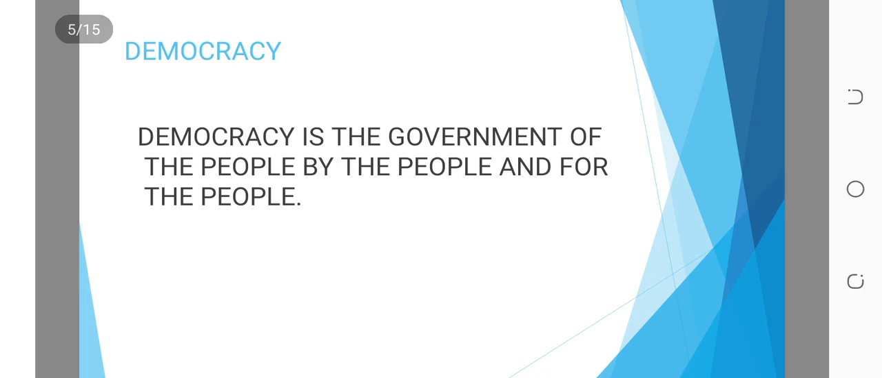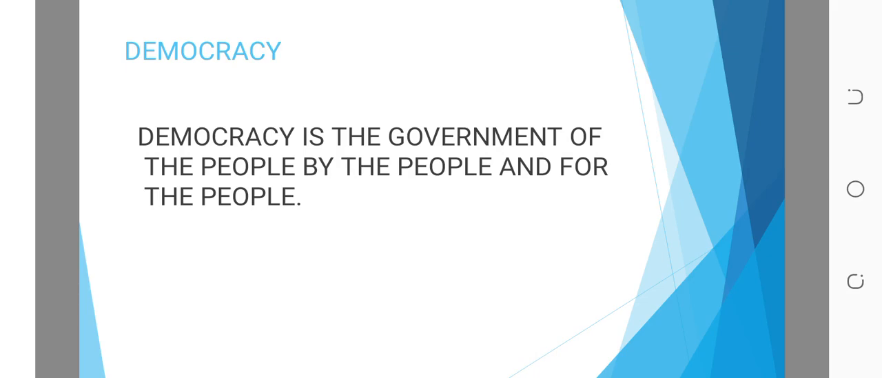The second one is democracy. Democracy is a system of government. It's a government of the people, by the people, and for the people. So when we talk about democracy, we are referring to the government. What is government? Government means people.